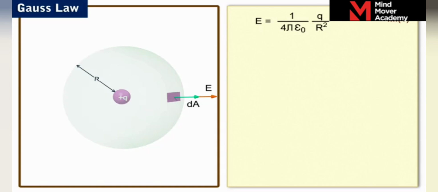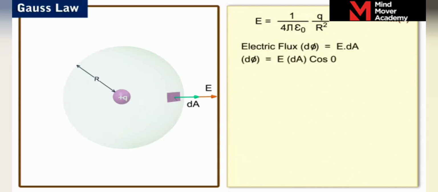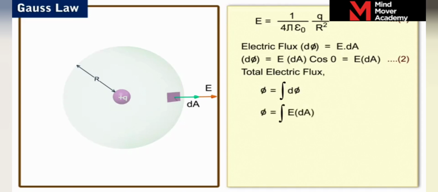Since E is parallel to vector dA, the electric flux d phi passing through this local element is equal to E dot dA, which is E dA cos 0, and as cos 0 is equal to 1, d phi is equal to E dA. Let us label it as equation 2. To find the total electric flux phi through the Gaussian surface, we now integrate d phi. Therefore, phi is equal to integral d phi, and this is equal to integral E dA.